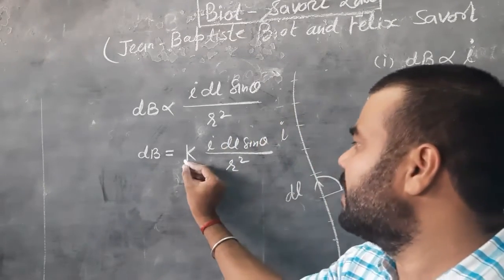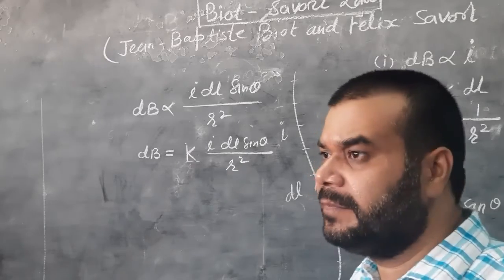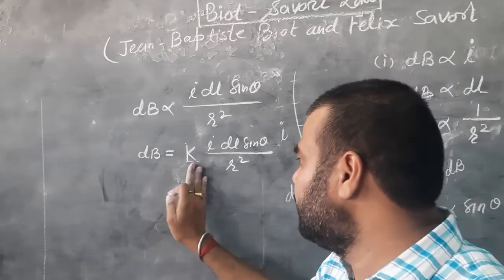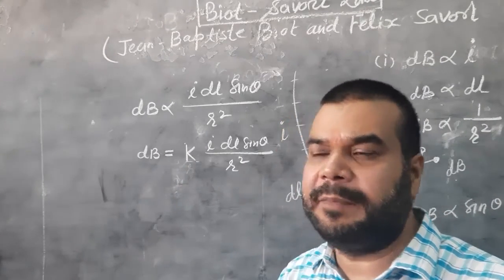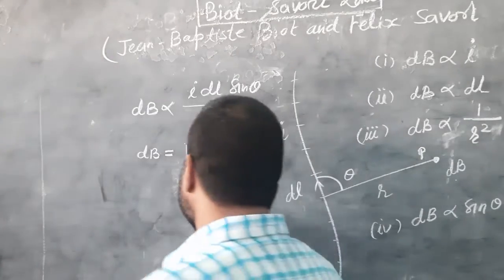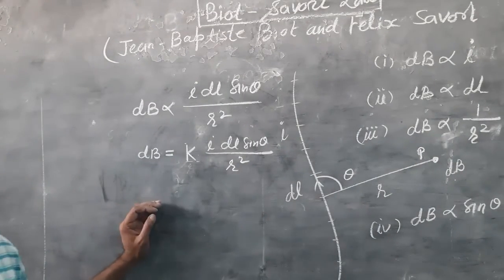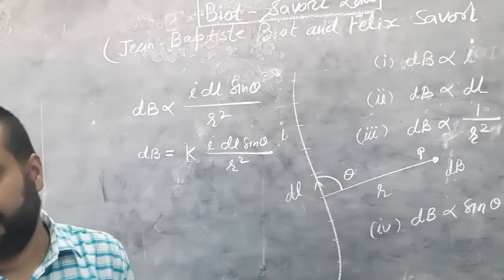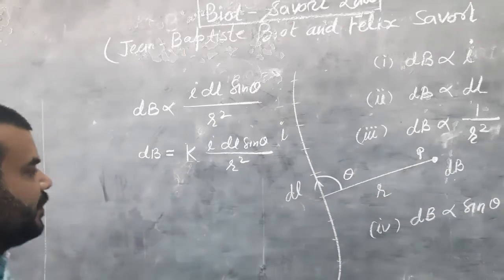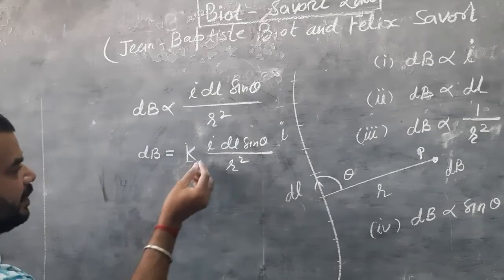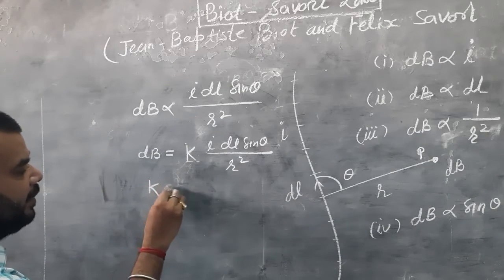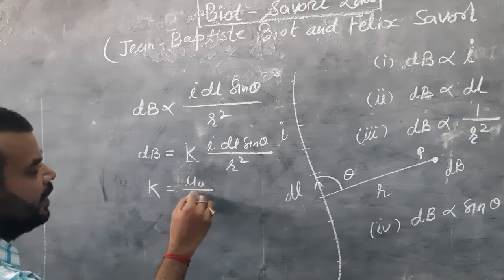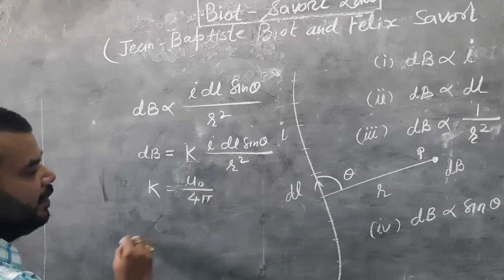So this constant also depends on the medium, and the value of k is different for different media. For example, we are considering the medium between the conductor and point P to be a vacuum or free space. Then the value of k is mu naught upon 4 pi,